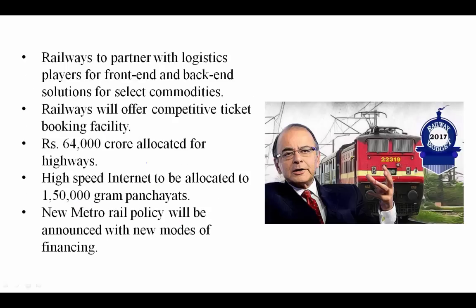infrastructure and railways. And there are a few more things about the railways: railways to partner with the logistics players for front end and back end solutions for selected communities. Railways will offer competitive ticket booking facilities. 64,000 crore allocated for the highways. High-speed internet to be provided to 1,50,000 gram panchayats. New metro rail policy will be announced with new modes of financing. So these are a few other things that you need to have a look at, and you don't need to remember all these things.